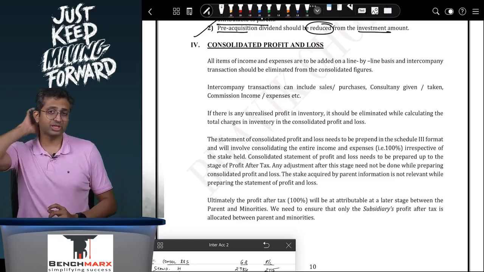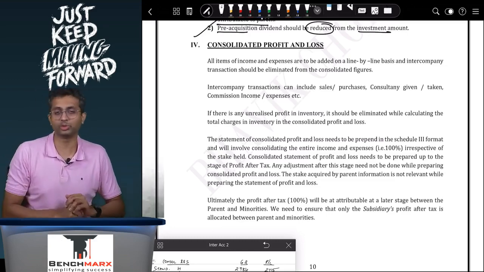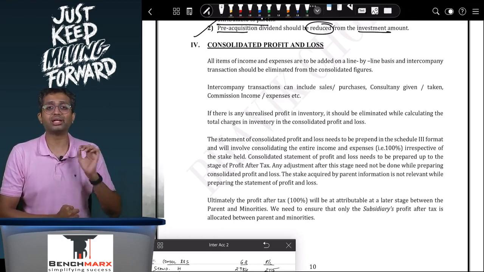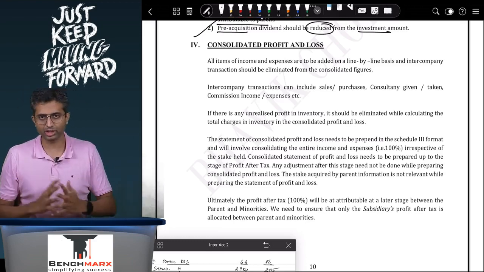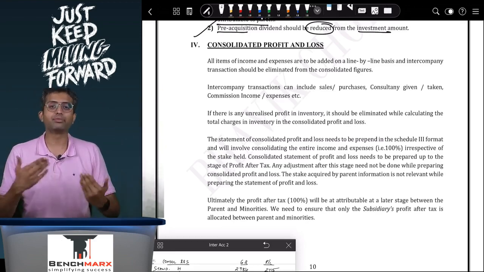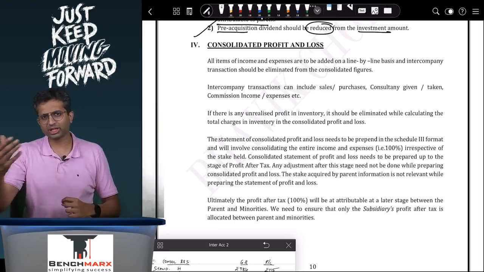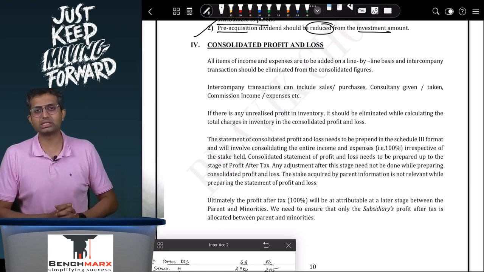Now the challenge over here might sometimes arise in case of upstream or downstream transactions where there is some unrealized profit in inventory. In your income statement, inventory sits inside the line item of changes in inventory. When you prepare the T form of income statement, you have opening stock on one side, closing stock on the other side. However, if you just prepare changes in inventory, in which case you might have a closing stock and you might want to measure the changes in inventory.